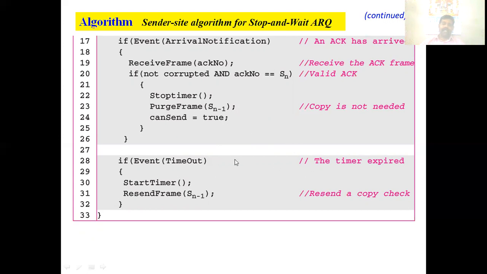Now, if there is any timeout, it will again start the timer and resend the frame. So this is the algorithm for Stop and Wait Automatic Repeat Request.